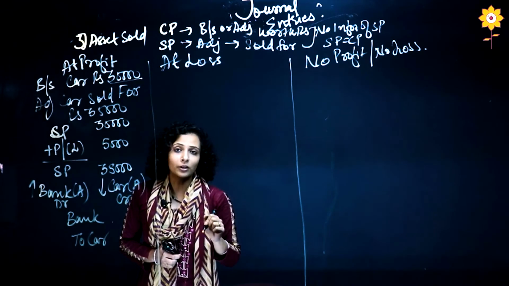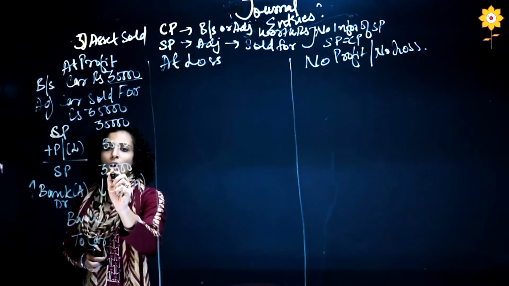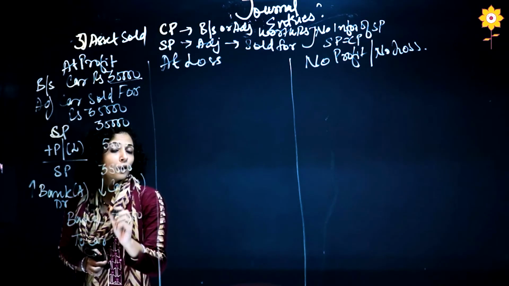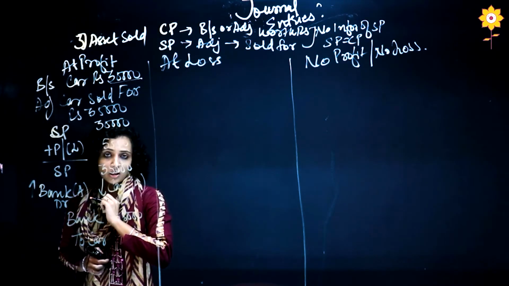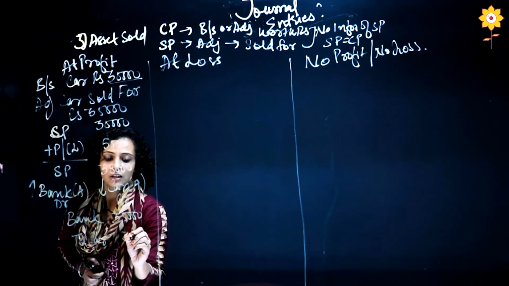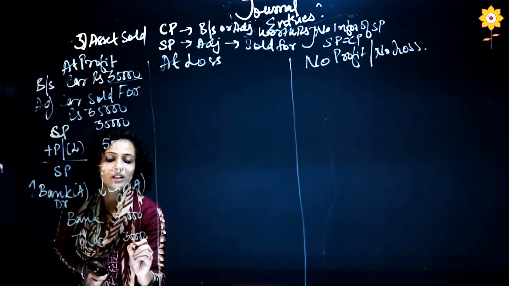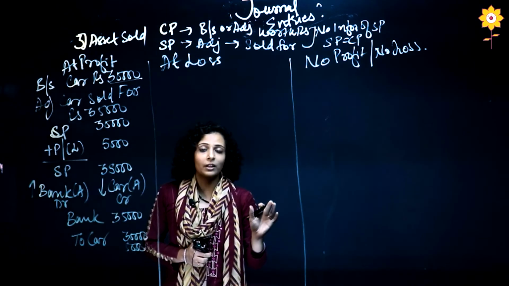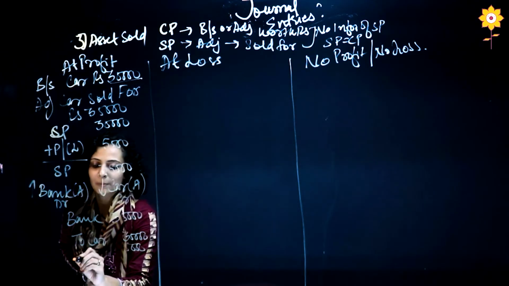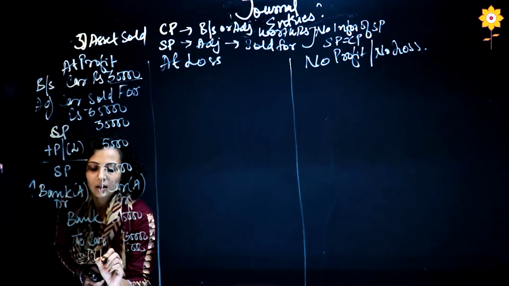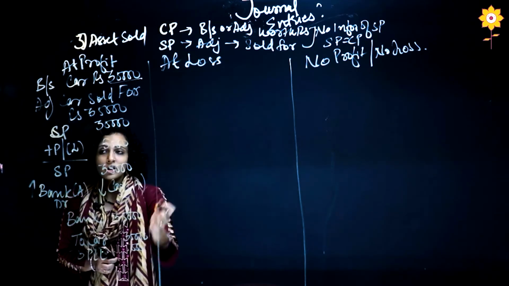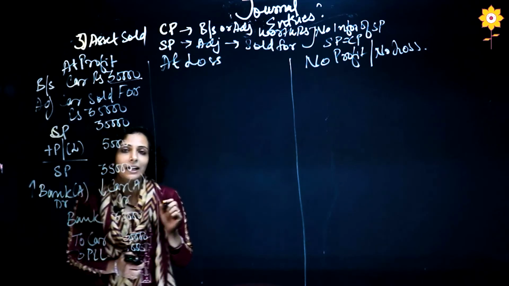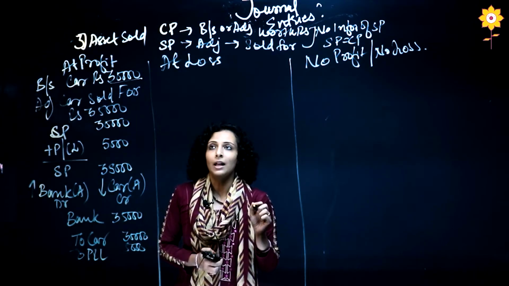Now in the previous journal entry I have told you, for bank always total, so this is 35,000, and for any asset it is always cost price. So this is 30,000. Now the difference is coming. In asset sold, wherever the difference is coming, it will always be profit and loss. Okay. Second logic, profit will be credited. So it is getting credited by P&L account.